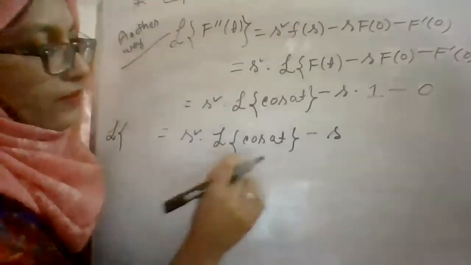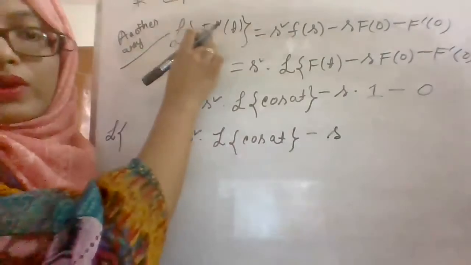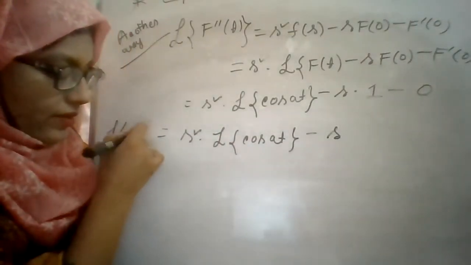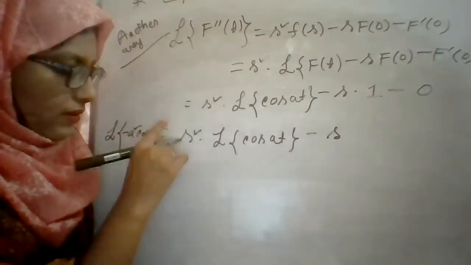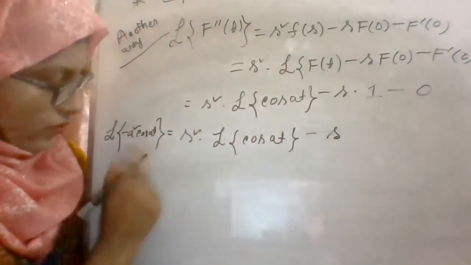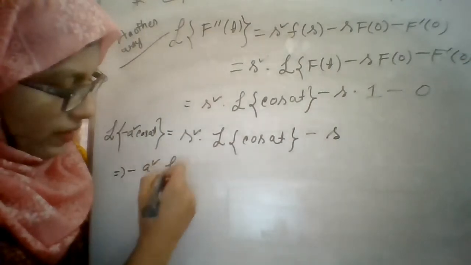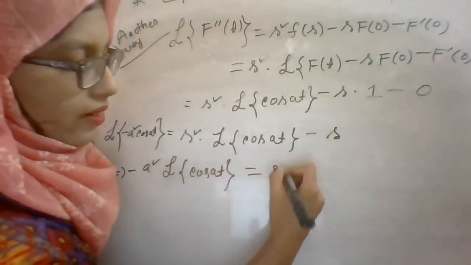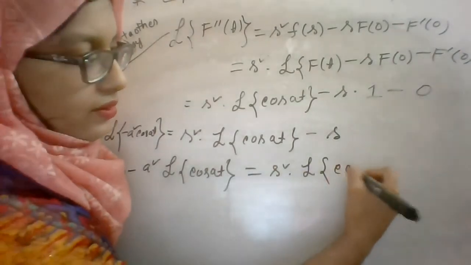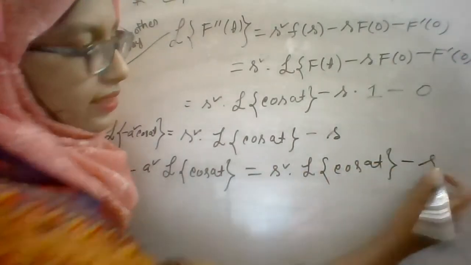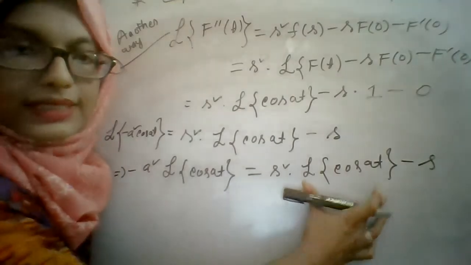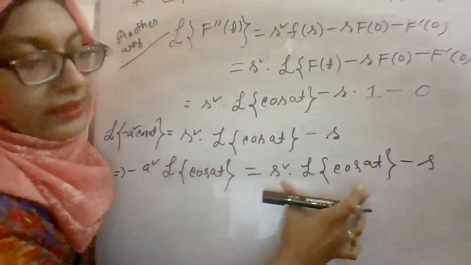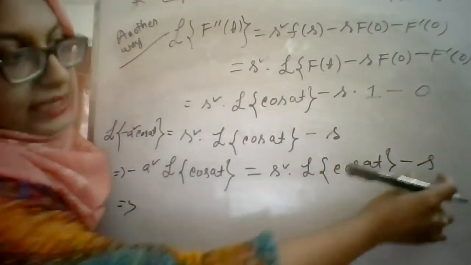Here, on the left side it is the Laplace transformation of f double prime t, and for f double prime t we can write minus a square cos at. So this can be written as minus a square Laplace transformation of cos at, and on the right side it is s square into Laplace transformation of cos at, minus s. Take the Laplace transformation of cos at terms to one side and s to the other side.